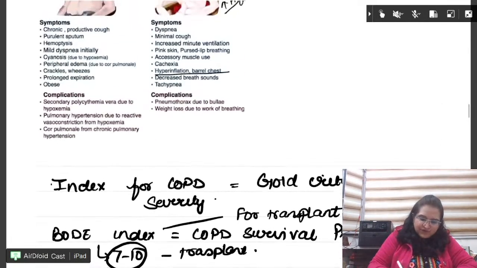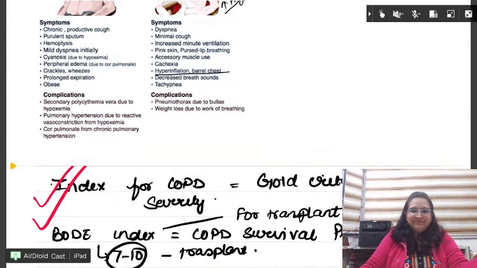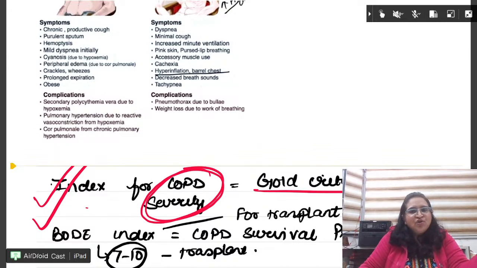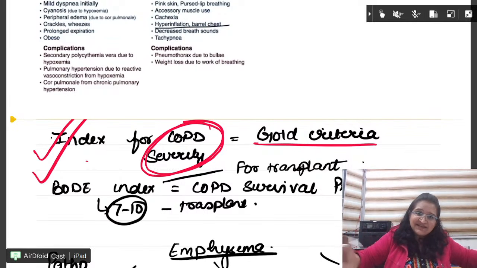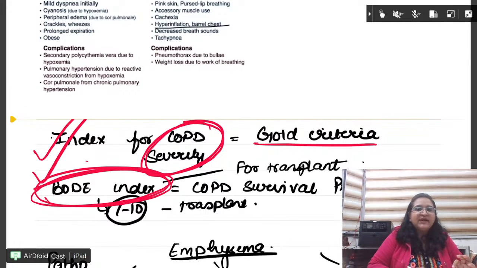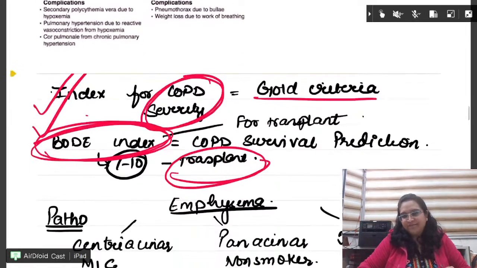Fine. Few important questions about COPD which are repeatedly asked. ठीक है, index for COPD severity, gold criteria. No need to know what is gold criteria, what, where, when, no, nothing. Gold criteria. ठीक है, bad day हो गया, the examiner had a fight at home, or some patient went wrong, he is very terrified, then he will give you the things. Otherwise, no need to learn. Board index is for the lung transplant. ठीक है, ये 2 question they have come.